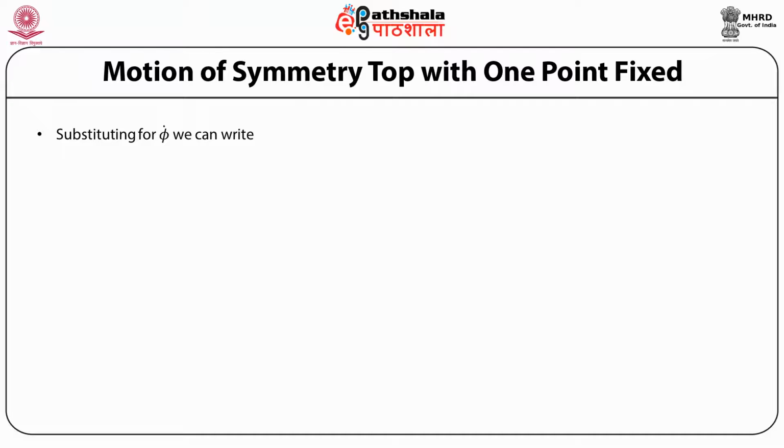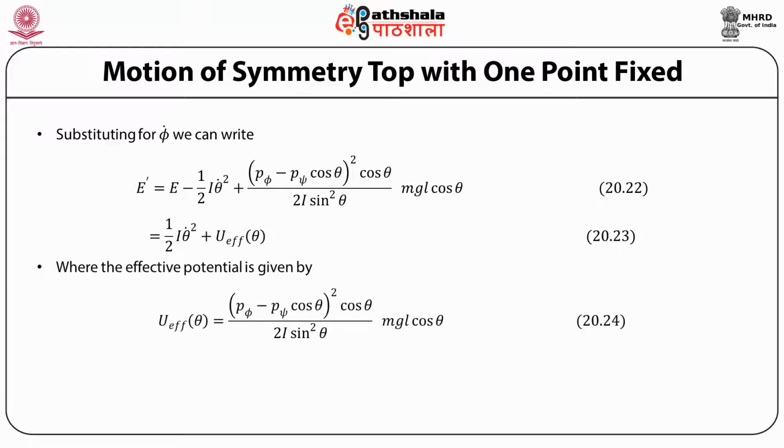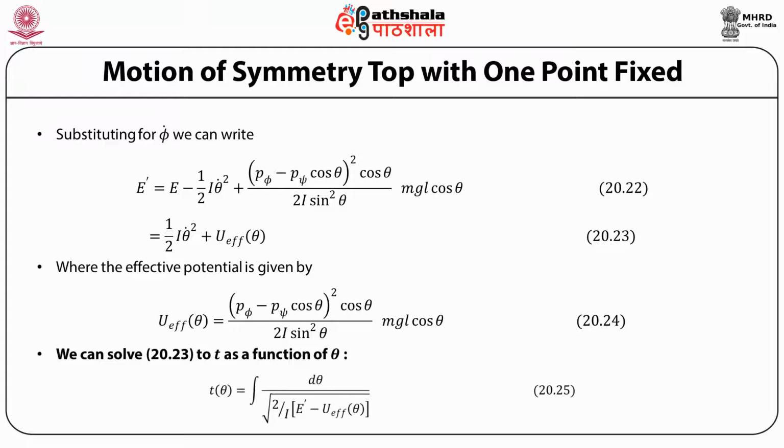Now substituting for phi dot, we can write E prime as a sum of three terms given in equation 2022, which simplifies to E prime is equal to half I theta dot square plus U effective, a function of theta, where the effective potential is equal to (P phi minus P psi cosine theta) whole square by 2I sine square theta plus mgl cosine theta. It depends only on theta because the rest of the things are constant: m, g, l, the moment of inertia, and the conjugate momenta P phi and P psi are all constants. So this can be solved as a function of theta.